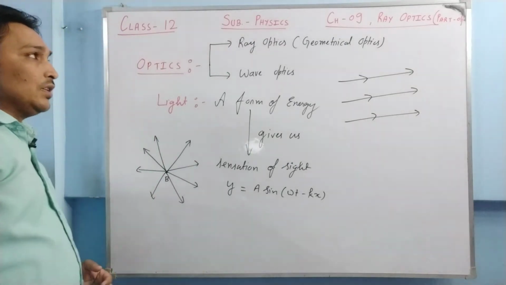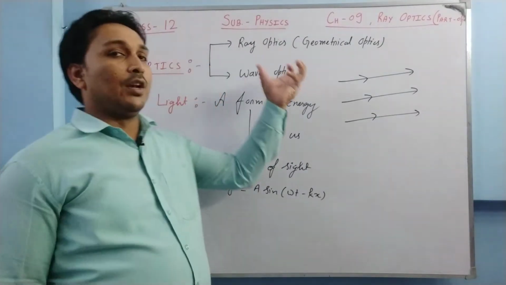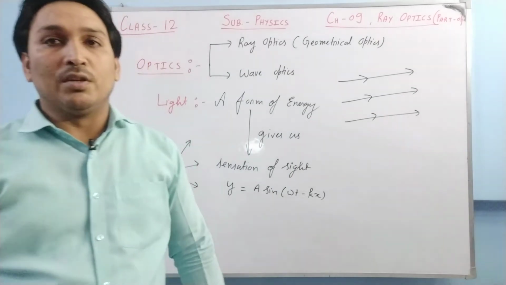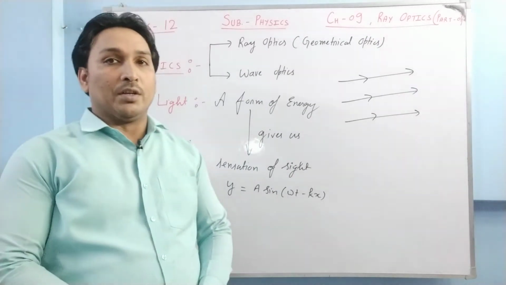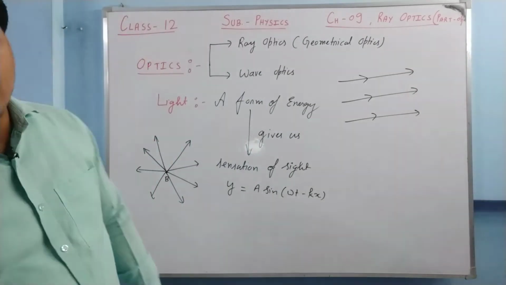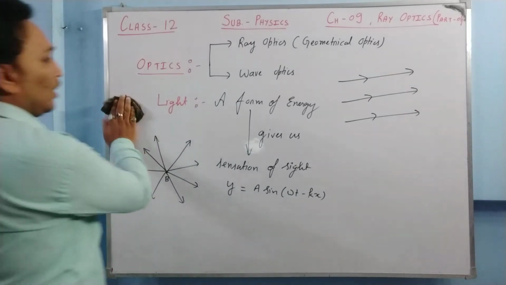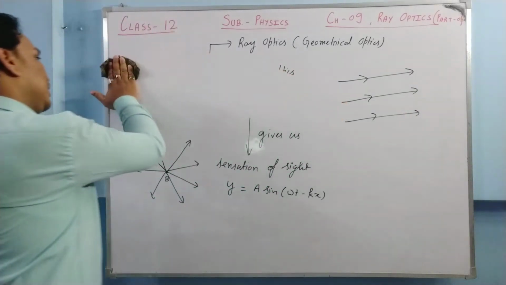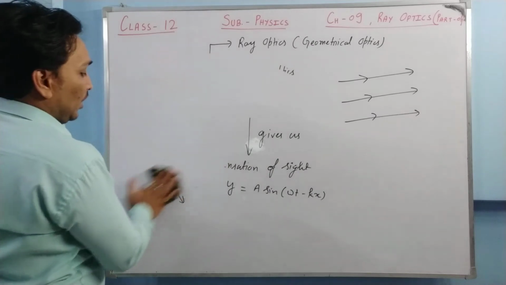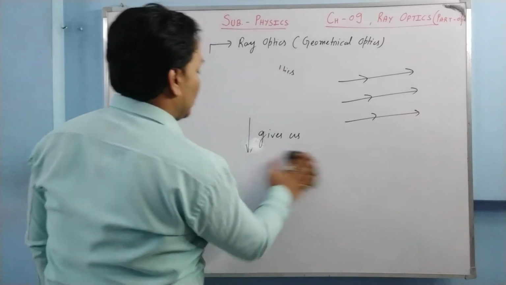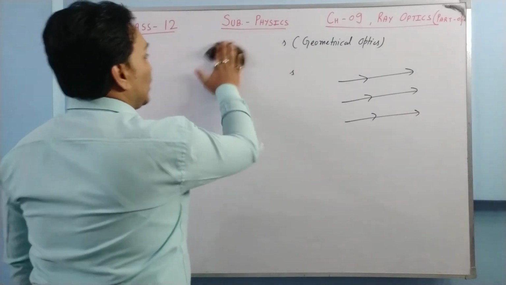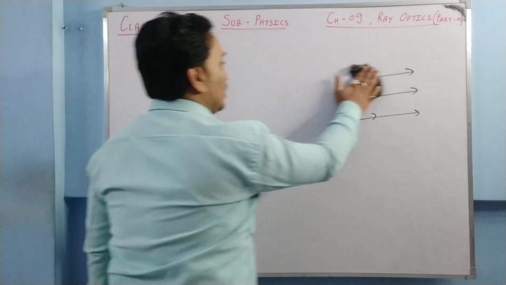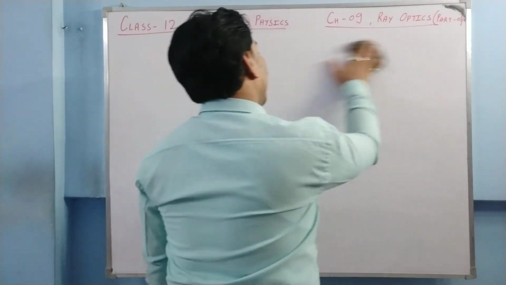Right now our concern is ray optics, because this is our chapter number 9. So let us start ray optics. Before that, the very first definition of the chapter should be: what is optics? Optics is the branch of physics which deals with the study of light.